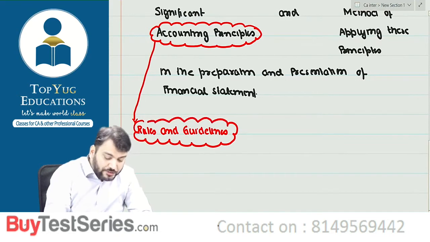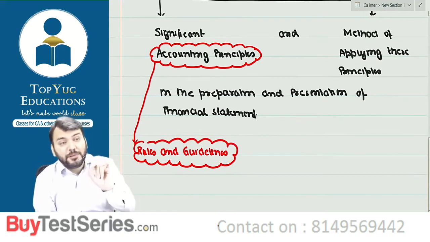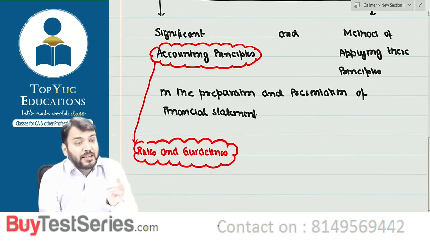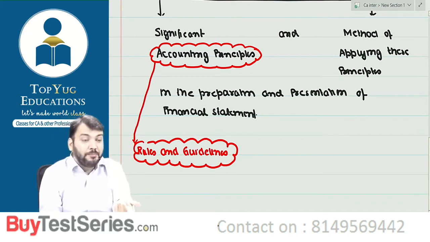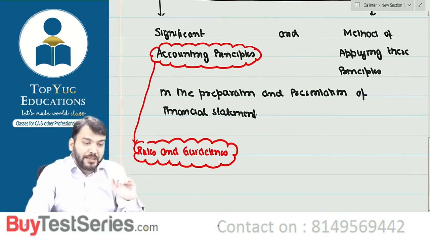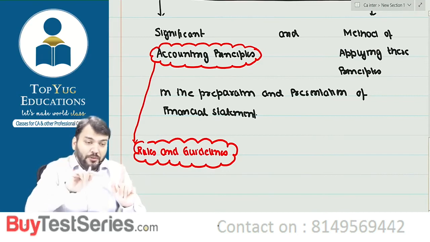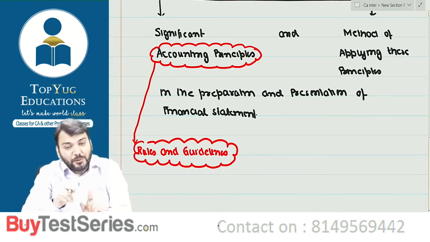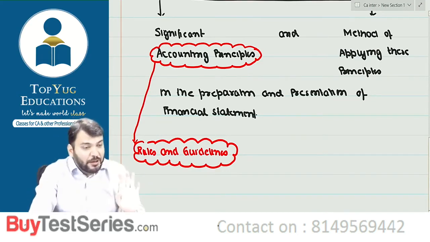Rules and guidelines. So when I'm saying accounting principles, so these are rules and guidelines for accounting based on which the financial statement will be prepared, based on which financial statement will be prepared, correct. Are you getting what I'm saying? So accounting principles are nothing but rules and guidelines. Are you able to understand?